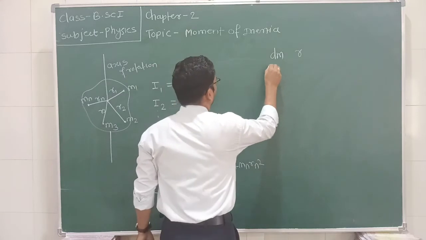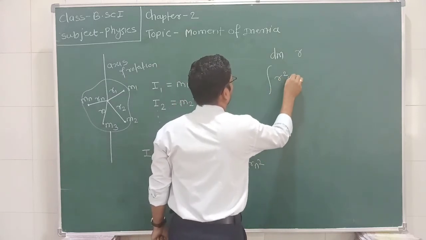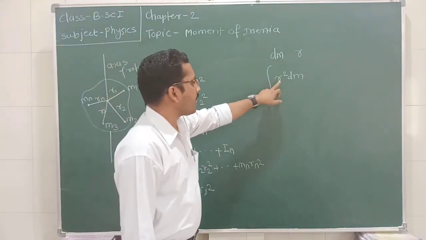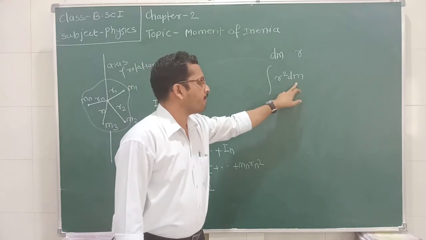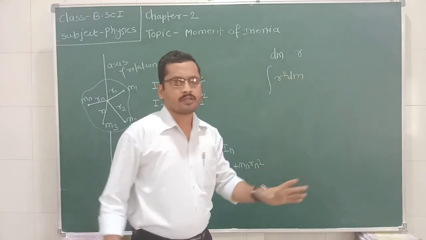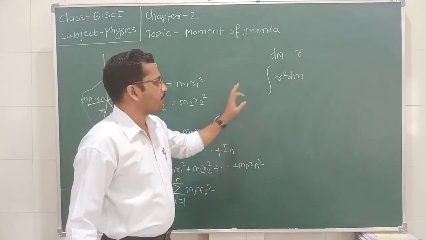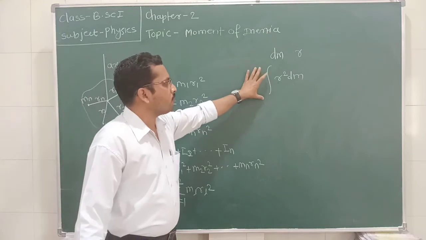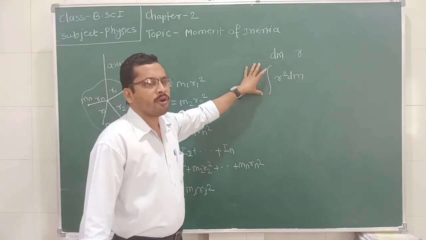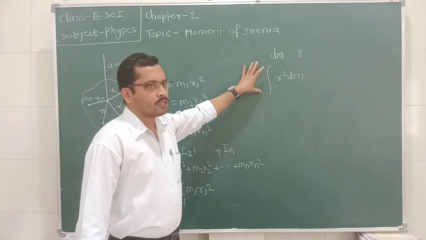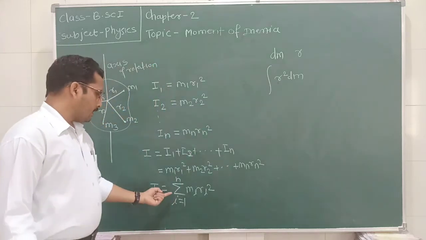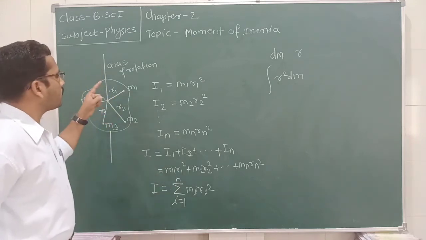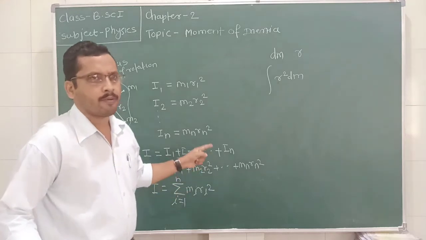The moment of inertia of the body is equal to the integral of r square dm, where r is the distance of this dm from the axis of rotation and dm is the mass of the body at a particular place, which remains always constant. So this formula is applicable for bodies having uniform distribution of mass, but the summation is taken when there is a consideration of different masses of the constituent particles.